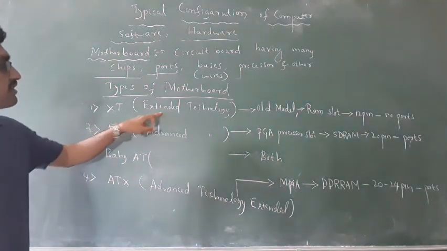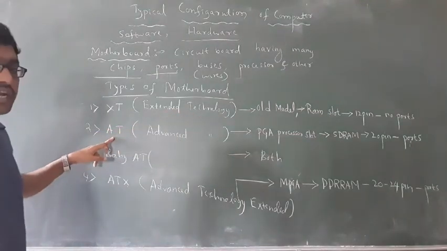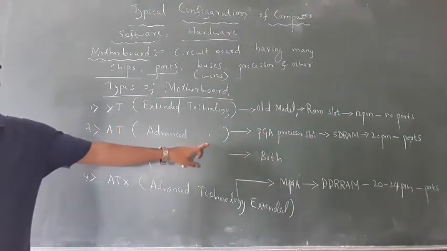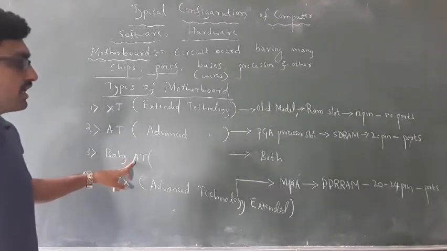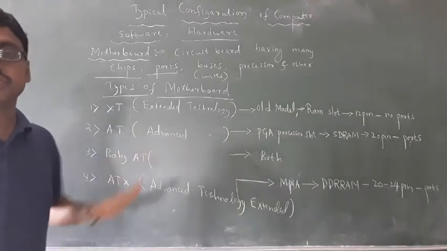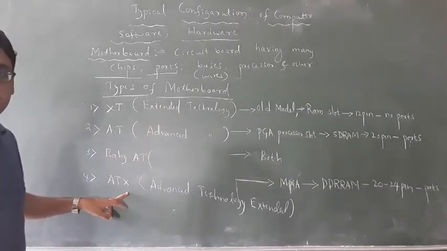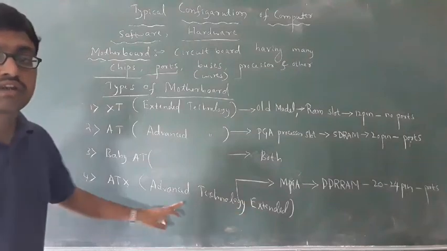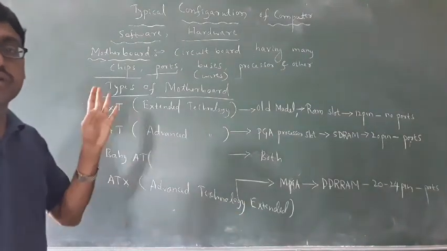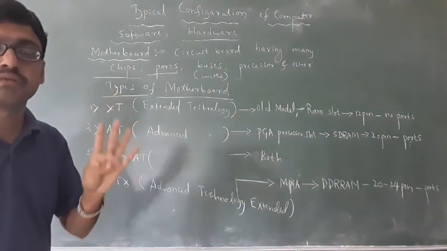XT means extended technology. Then AT, which means advanced technology. Then baby AT. The next is ATX, which means advanced technology extended. These are the 4 types of motherboard available in the market.